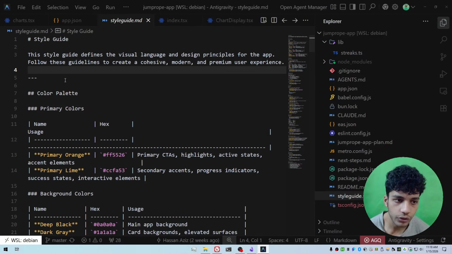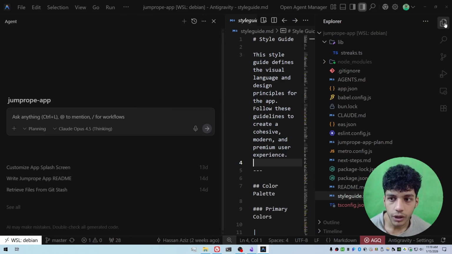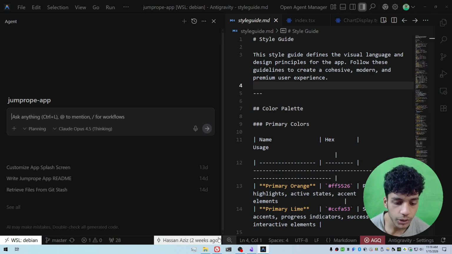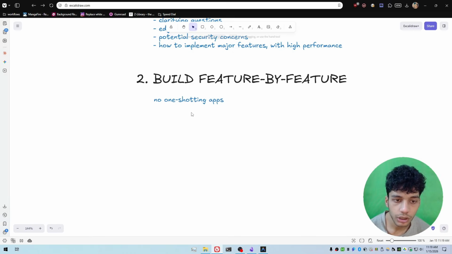Now, I use Google Anti-Gravity for my agentic coding, and they already have this feature, right? So I can just go over here, select the planning mode, and it's going to write a detailed implementation plan of whatever feature I describe to it, right? And I'm sure Cursor and all of the other vibe coding apps have similar features, so make sure you're using them. Describe your feature, let the AI write an implementation plan, and then review that implementation plan, all right? You don't just let the vibes take you. You read the implementation plan and see if the AI is on the right path, right? And if you need to change something in the implementation plan, then you do that.